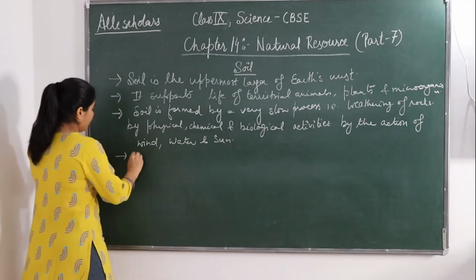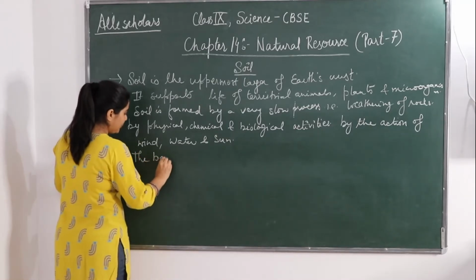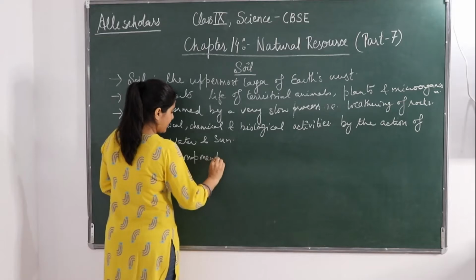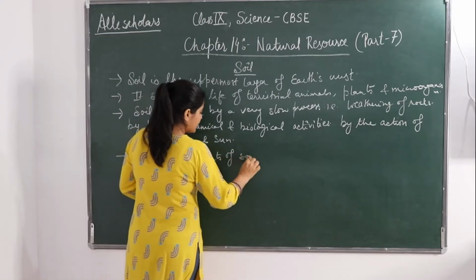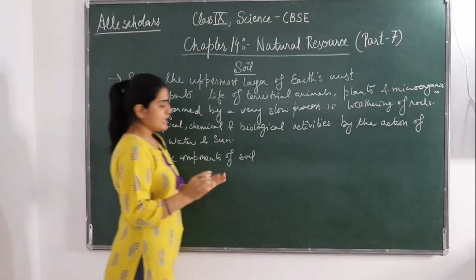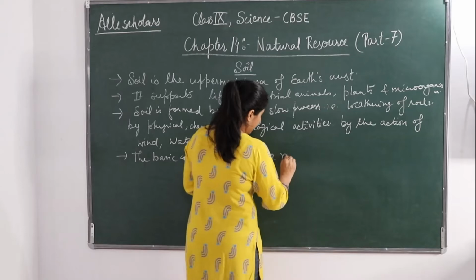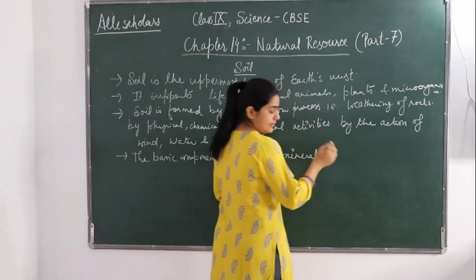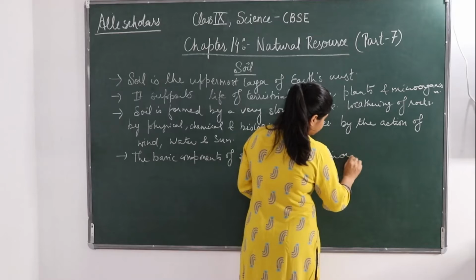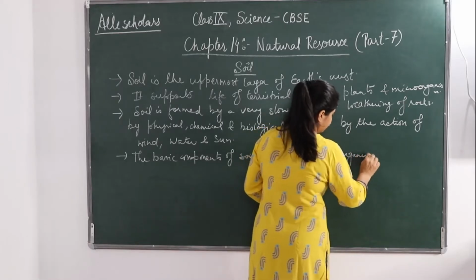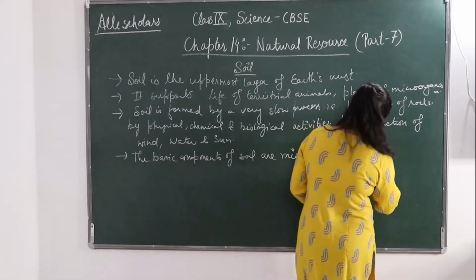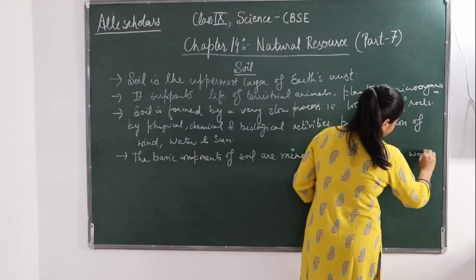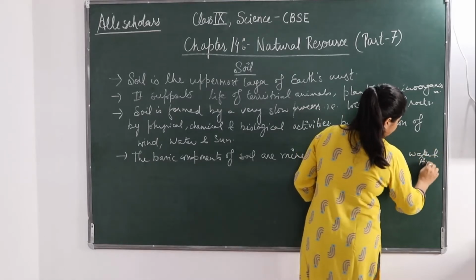So the basic components of soil are minerals, inorganic matter, water and air.